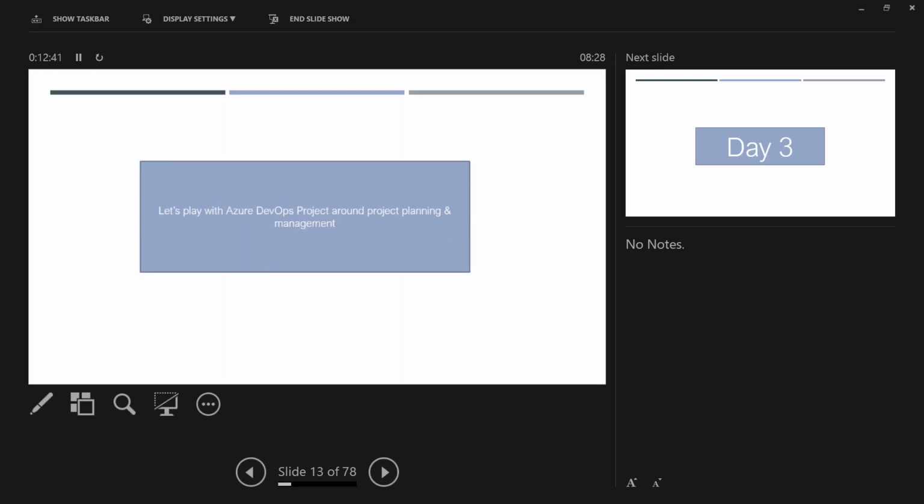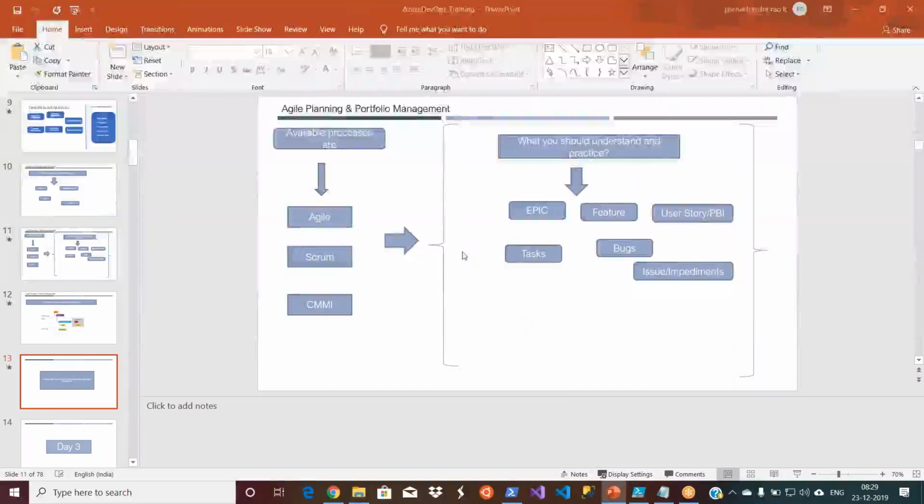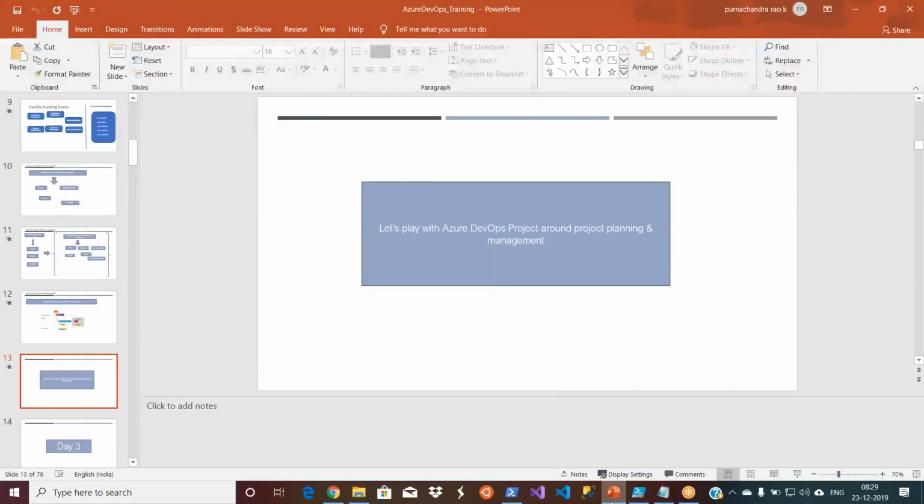Let's not get into more and more theoretical stuff. Otherwise, we will forget again. Let's get into the DevOps project and see how these items will look and what are all the features available. So we'll start slowly, and then as we progress, we will do more and more. If you do it in one day, it's very difficult to put everything into mind. Okay. Let's start with some exercise here. So let me switch back to my portal.